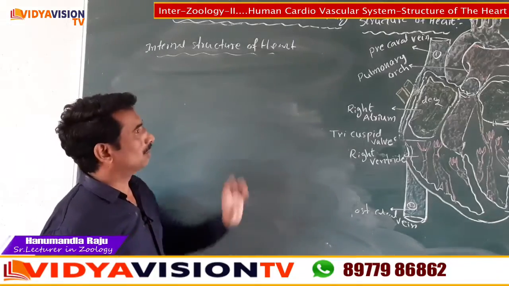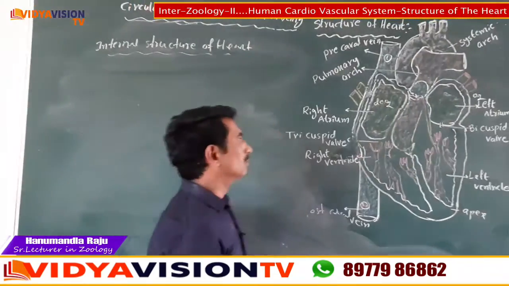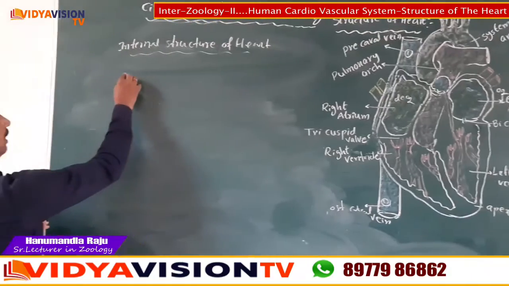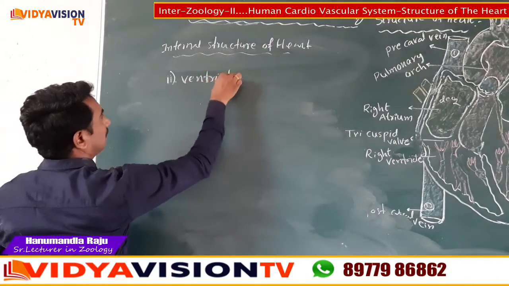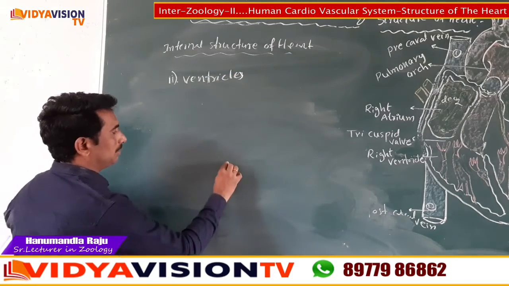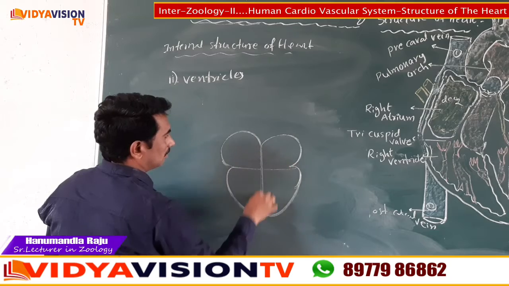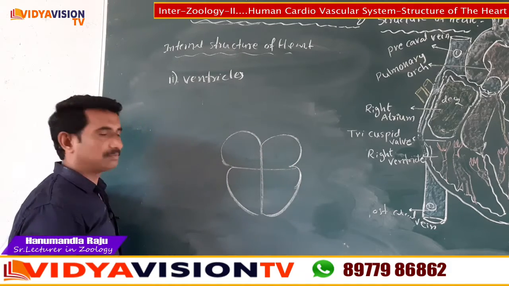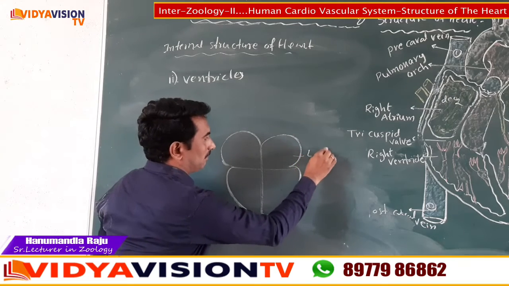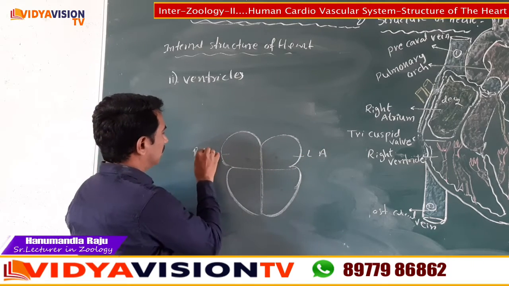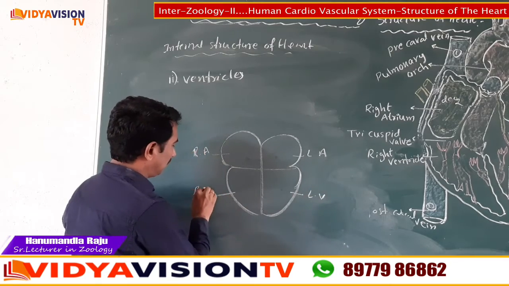Okay, children. Now the first part, atria, is completed. Now we discuss the second part, ventricles. So the two atria are completed now. Now these are the ventricles. It has the left atrium and right atrium, left ventricle and right ventricle.